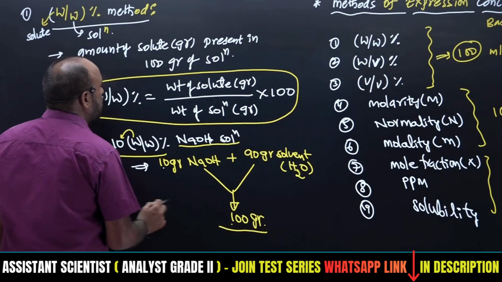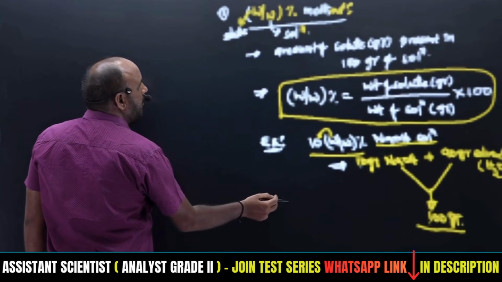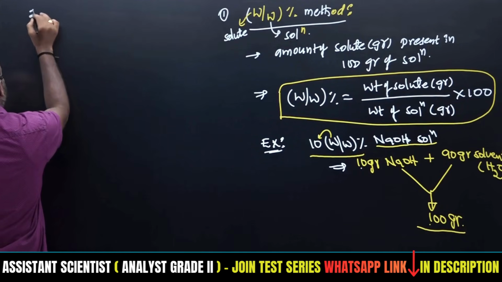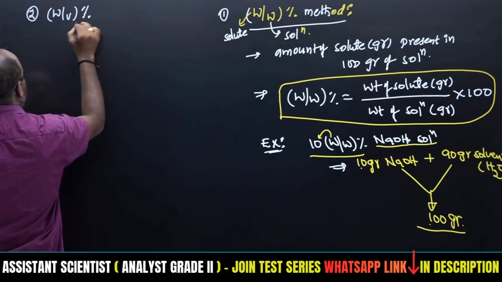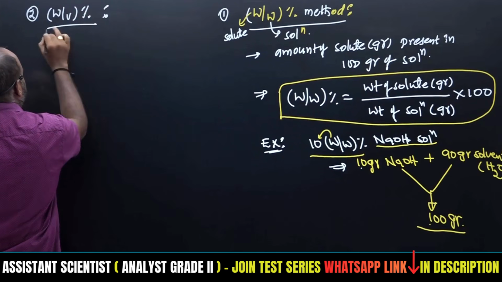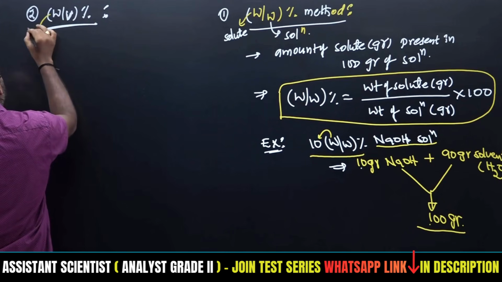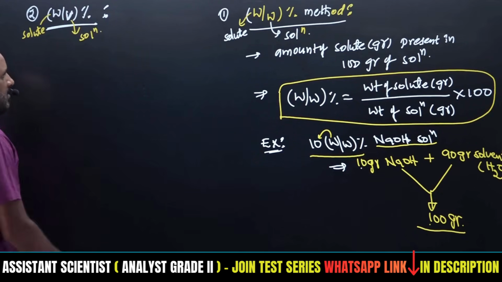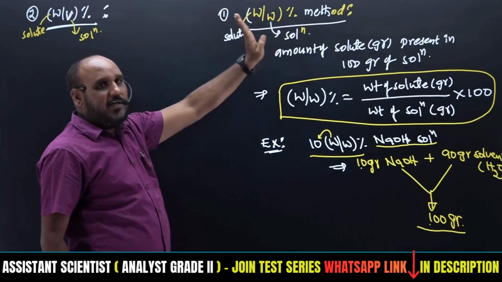Similar to this, the second one will be weight by volume percentage. This first W, as I already told, is related to solute. The V is related to solution. So similarly here, the first term is related to solute, the below term is related to solution.